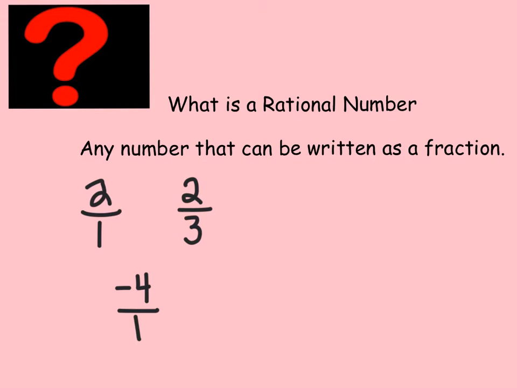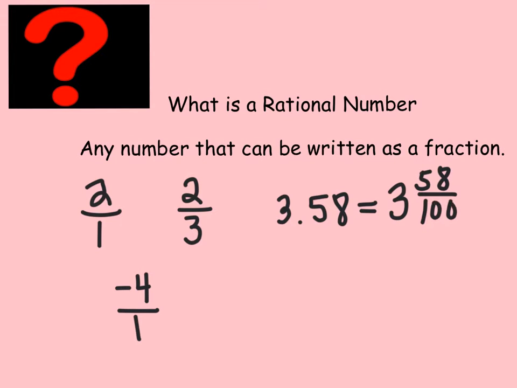Decimals are also rational. Let's say that I had 3.58. So that, as a fraction or a mixed number, would be 3 and 58 hundredths, right? Because the 8 is in the hundredth spot, so that's why we know it's out of 100. So these are some examples of rational numbers. So any decimal that does not go on forever and does not repeat, that's a rational number. 2/3, 2 over 1, so just plain numbers are.